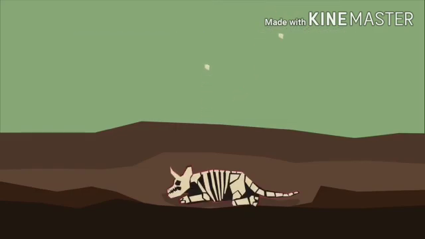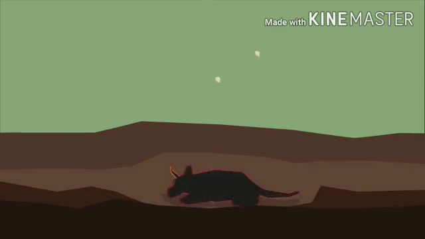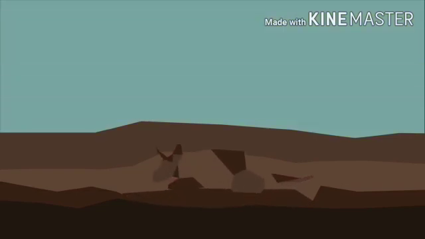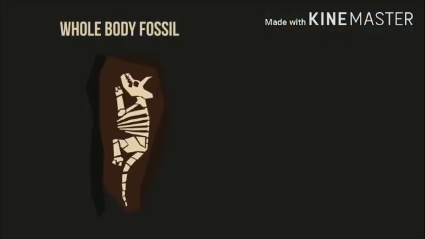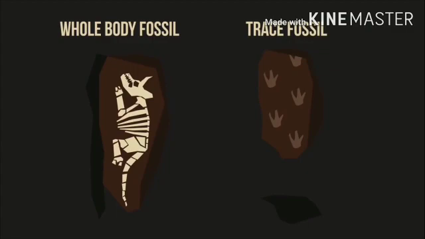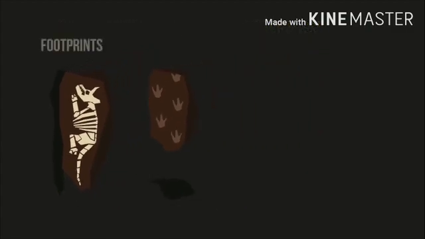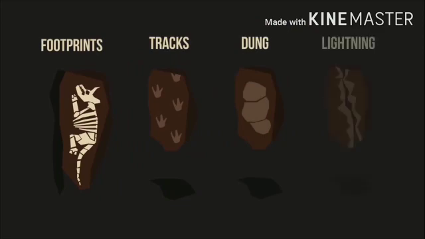In some cases, the whole skeleton eventually dissolves, leaving a space in the sediment which becomes filled with mineral deposits in the exact shape of the original structure. In this way, a cast of the original structure is created. Eventually, the pressure exerted on the lower layers of sediment is sufficient to turn it into rock. Millions of years later, this rock may rise to the Earth's surface, where erosion and earthquakes eventually expose the fossil. While whole body fossils can be created in this way, so can trace fossils. Trace fossils are the fossilized remains of things animals or plants have left behind. This includes footprints, tracks, dung, and even lightning strikes.